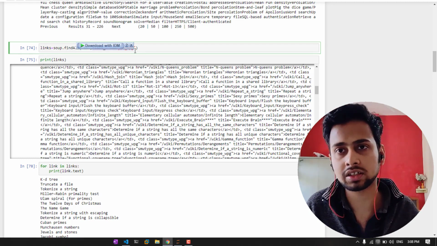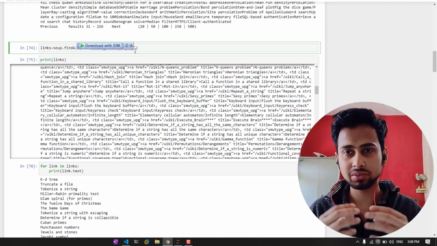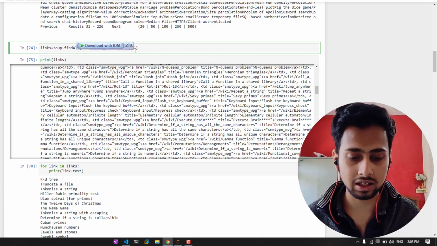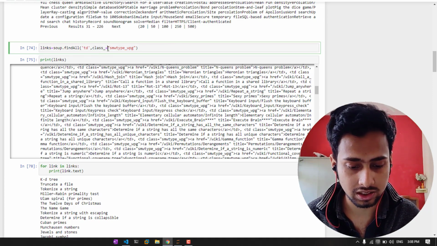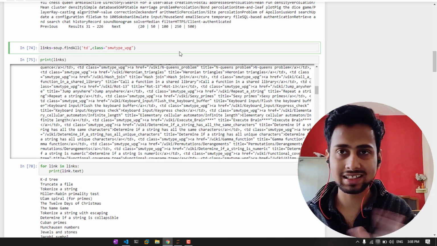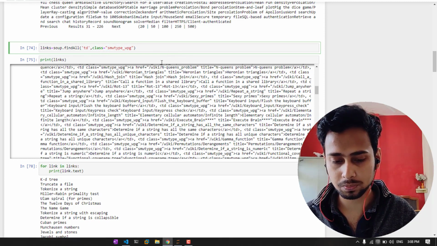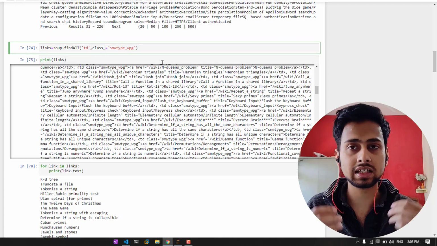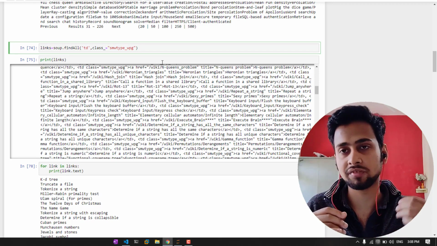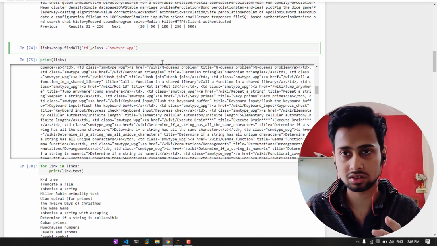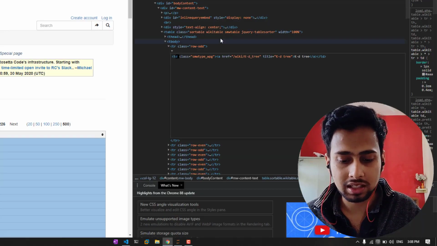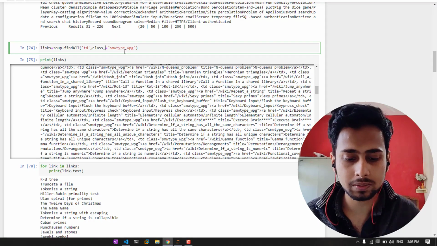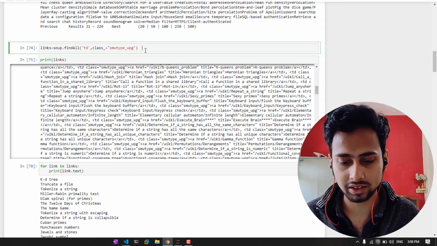This is one more important fact, class underscore. Why are we using class underscore, not just class? Because class is a predefined keyword in the Python programming language, so we cannot write class. If I write class, you can see that it changes color. Here it is green, but as soon as we press underscore, it completely changes, because class is a keyword, so we cannot use it inside a function. So we are using class underscore, and then we are specifying the class name. Here you can see that the class name is swtype underscore wpg, and that is the same as what is written here.